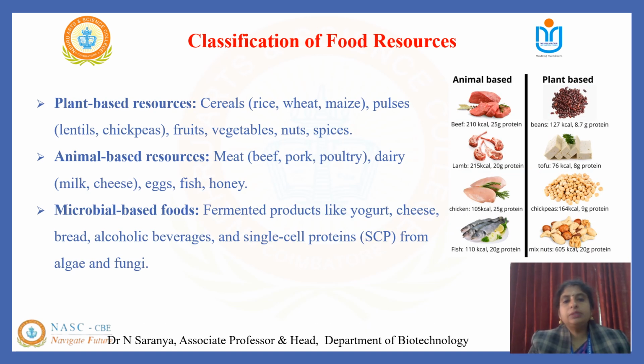Now you can see the classification of food resources. The food resources are classified into three main categories: plant-based food resources, animal-based food resources and microbial food resources. Plant-based food resources include staples like rice, wheat, maize, pulses such as lentils and chickpeas, and also fruits, nuts, vegetables and spices. Animal-based food resources consist of meat like beef, poultry, pork, along with dairy products, eggs, fish, and honey.